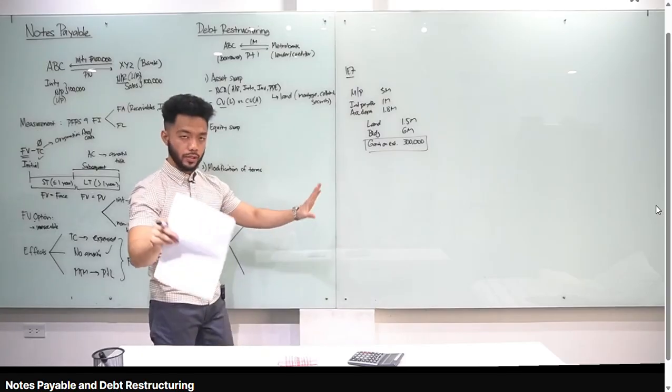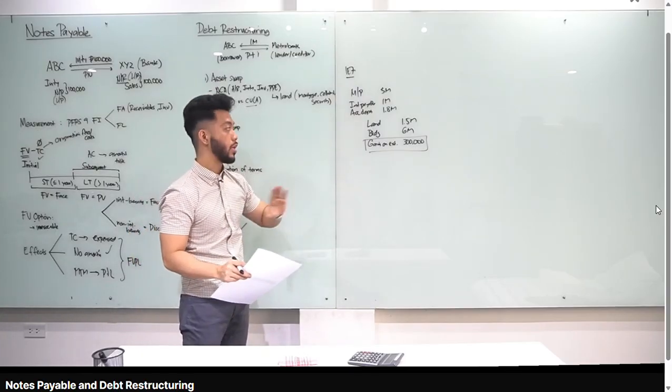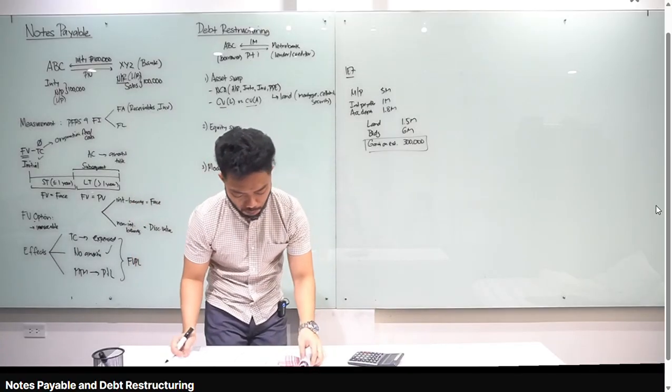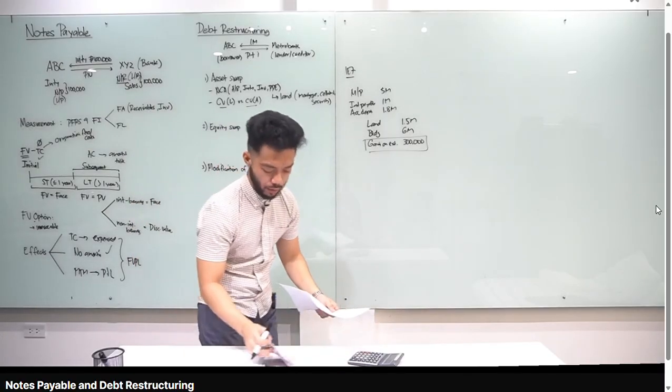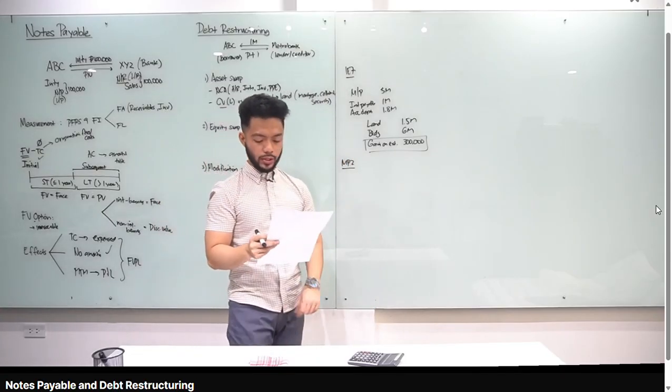Okay, asset swap. Very straightforward. Carrying amount of the loan or the liability, including the accrued interest, kasama yung accrued interest. Compare natin sa carrying amount of the non-cash asset. That is the gain or loss. Alright? Sige, let's go to main problem number 2. Main problem number 2 is still about asset swap. Tingnan natin class. Okay, how much is the gain on extinguishment?